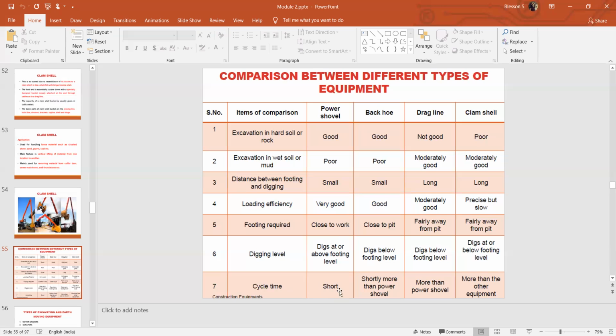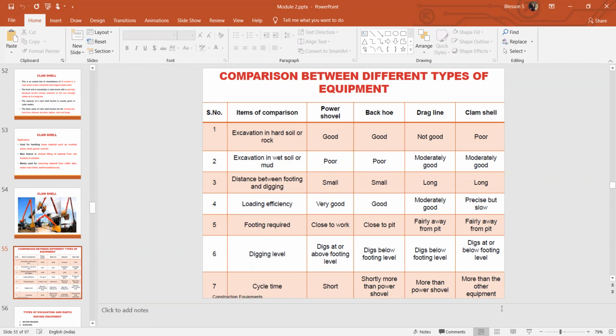Okay, the cycle time. The work is carried out very fast for the power shovel, backhoe and dragline, so the cycle time is short. The clamshell's cycle time is more than the power shovel and the other equipment.